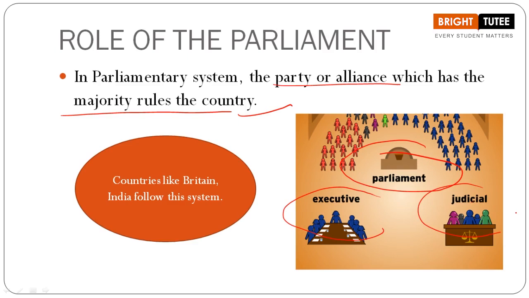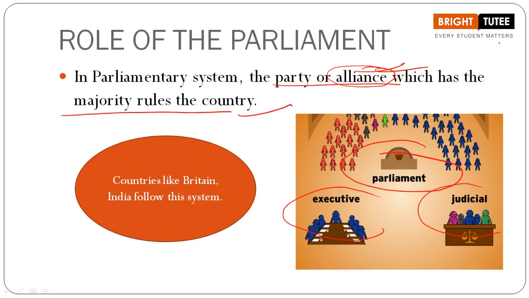Now what do you understand by this term, alliance? Are you aware of this term? If not, let me explain it to you right now. When we are talking about an alliance, it means that if any party that has won the election is not able to prove its majority, it can join with other smaller parties to prove its majority and get the maximum votes required to win the election.